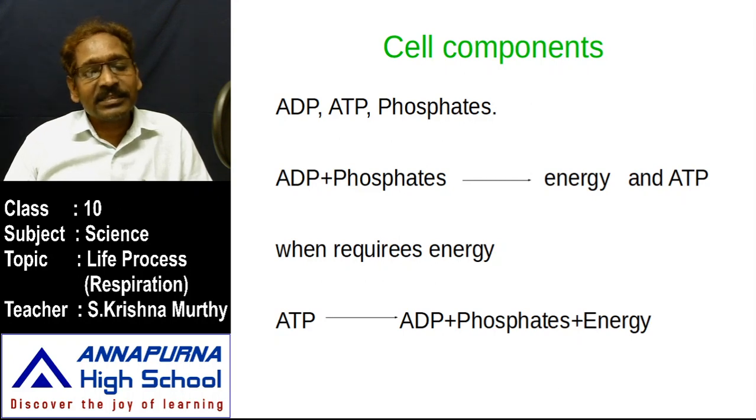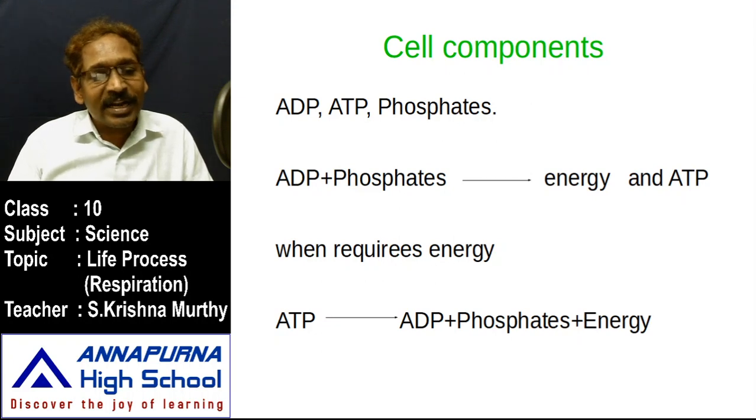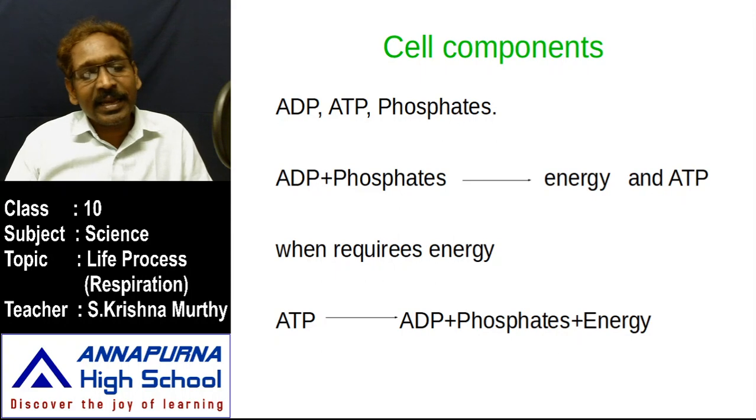ATP turns into ADP. Whenever the cell requires energy, after utilization of the ATP released through oxidation, the remaining turns once again into ADP.